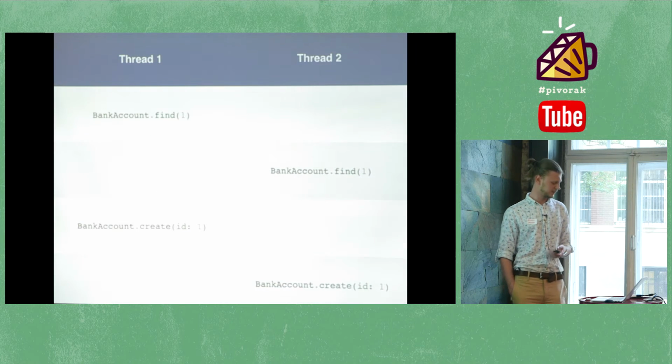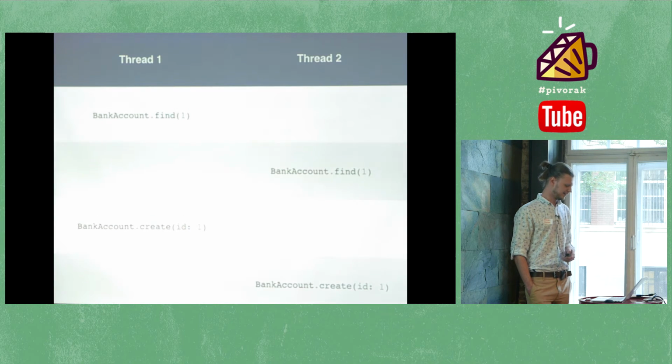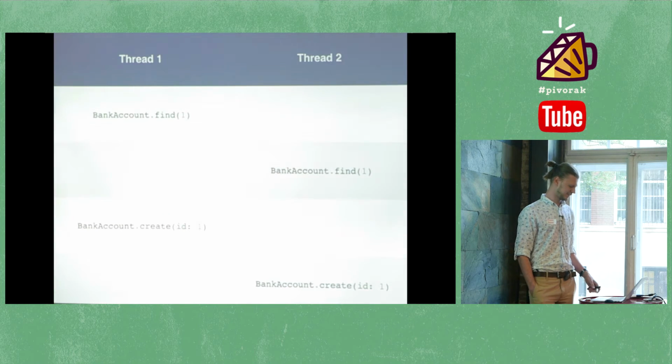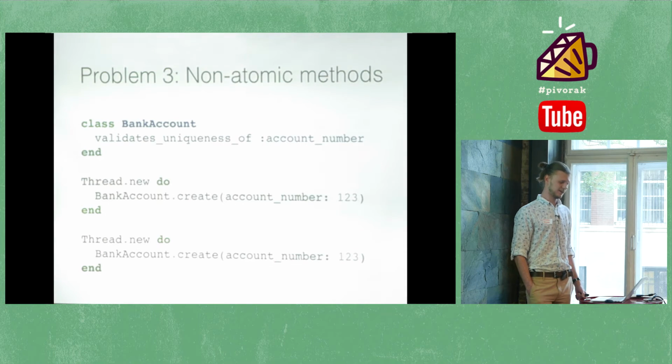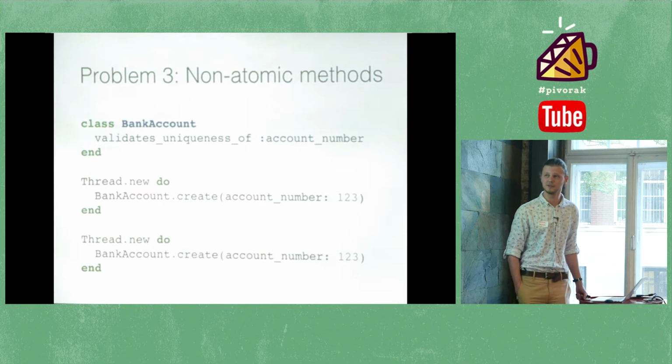So the expected behavior is not really to get an exception of a unique constraint violation, right? So that's just one of the many examples. The second one is a really common one, uniqueness validation.